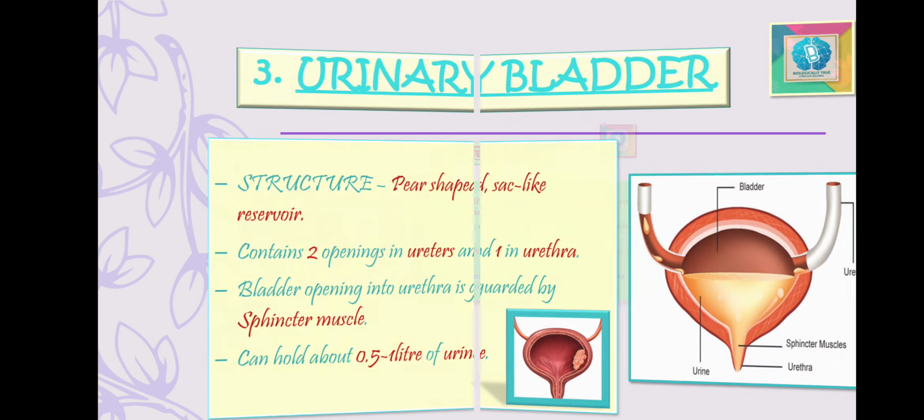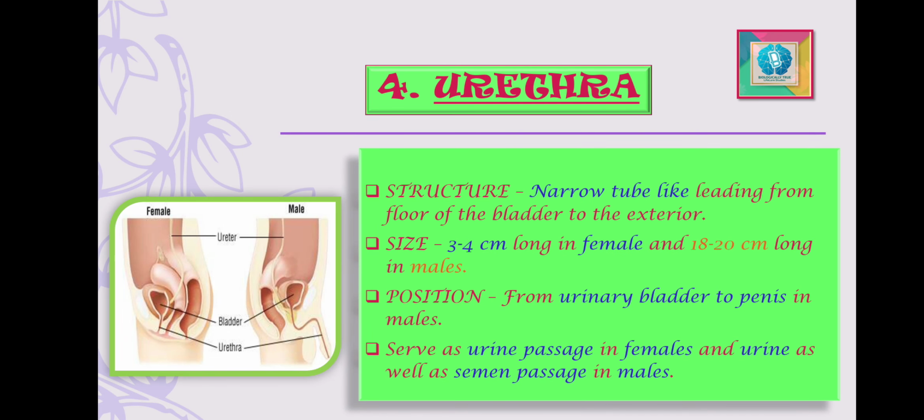The next part of the excretory system is the urethra. The urethra is a narrow tube leading from the floor of the bladder to the exterior. In females, it is 3 to 4 centimeters long and opens directly to the outside.